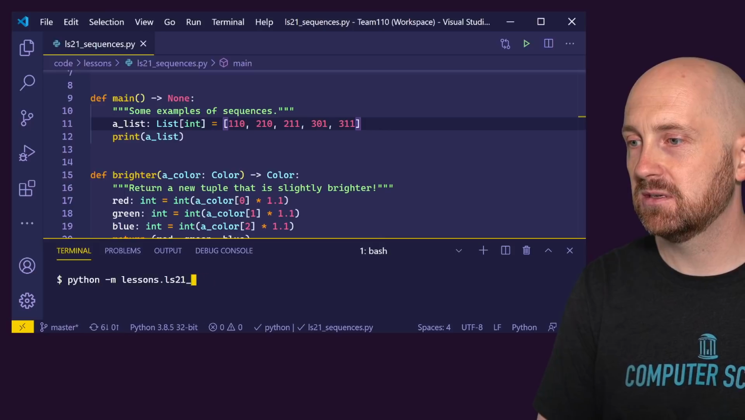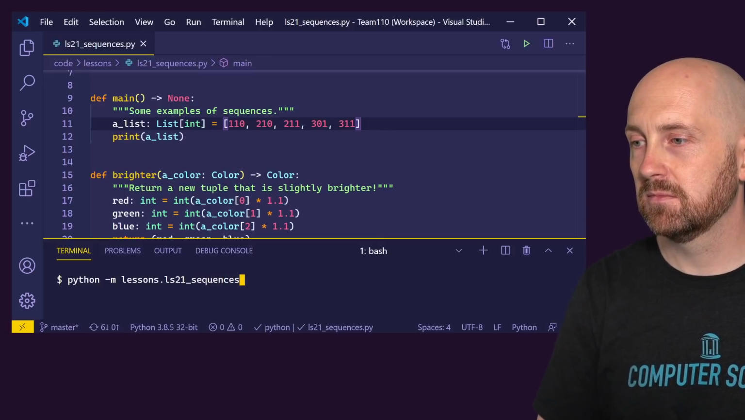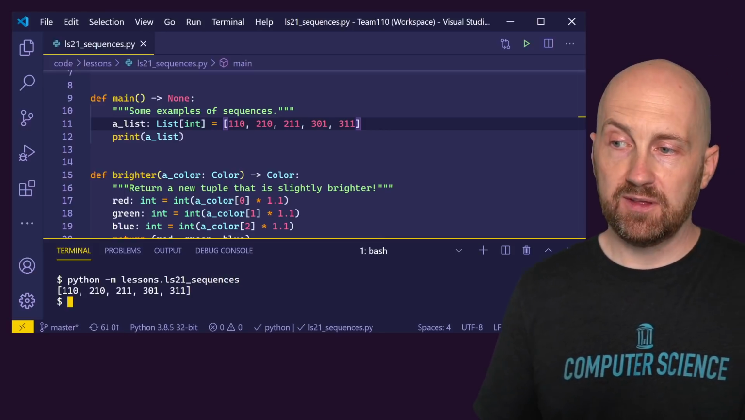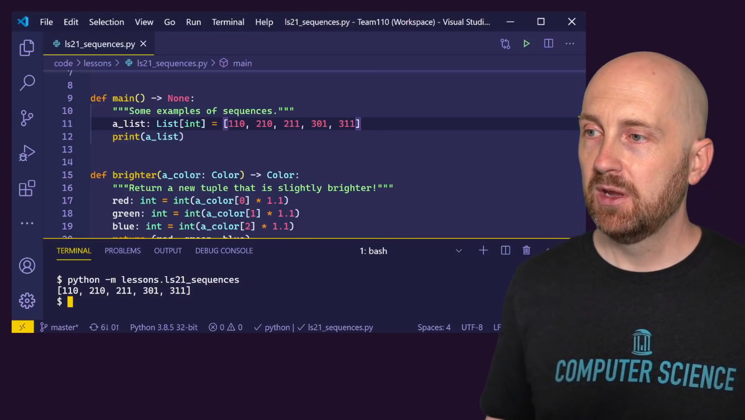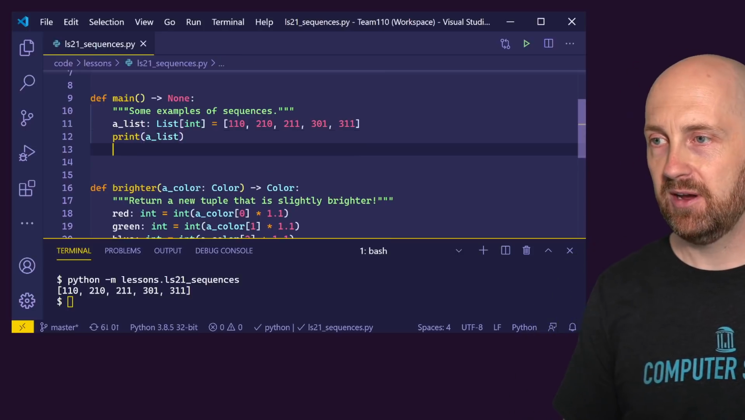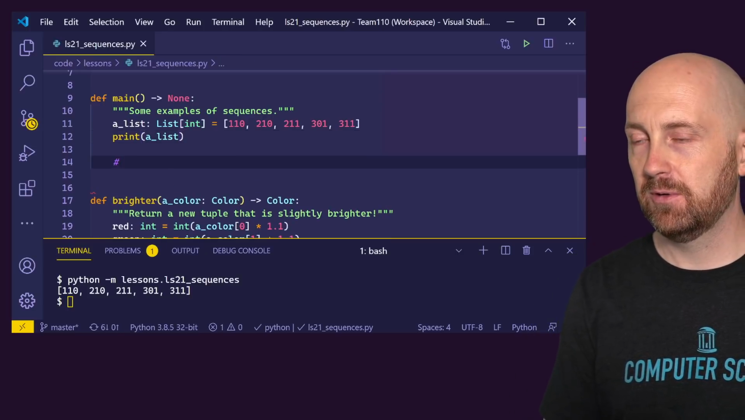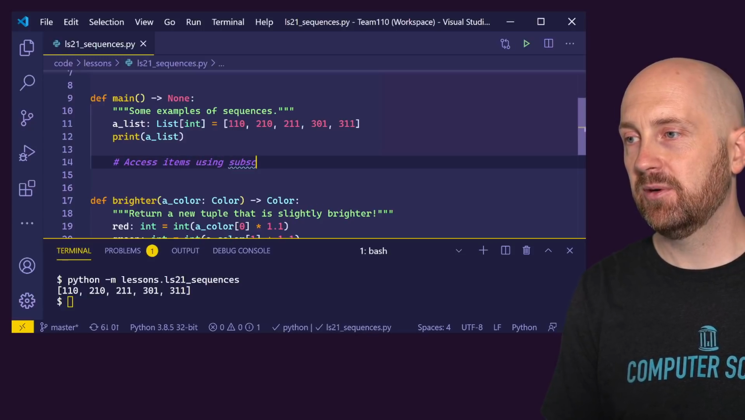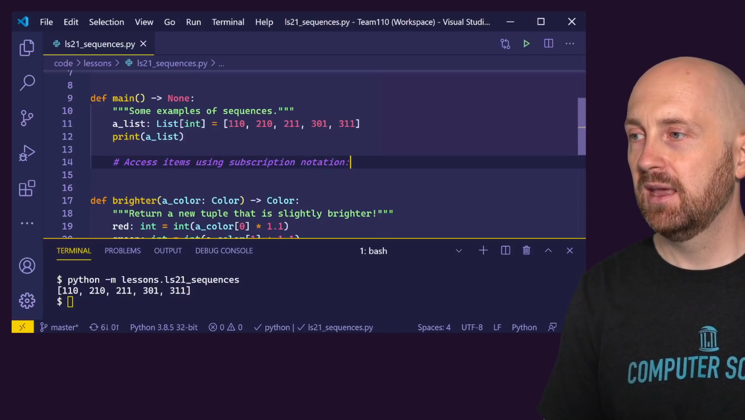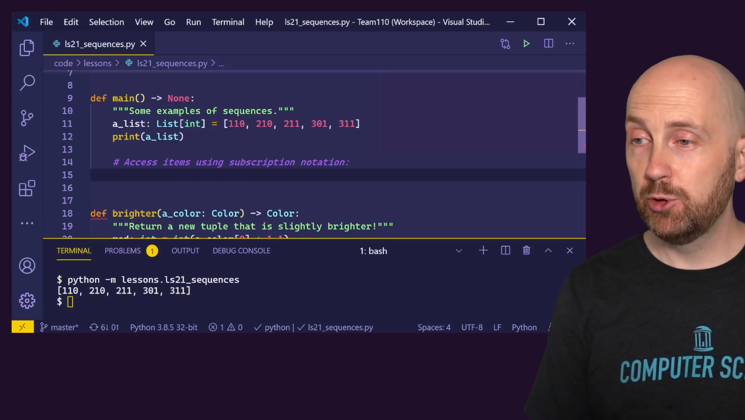Lessons, L21 sequences. And we see that this list is printed out, and notice we've got multiple values in it. Well, we can also print out, and maybe I'll make a note here for reference purposes, access items using subscription notation. And if we wanted to, we could loop through each of these.